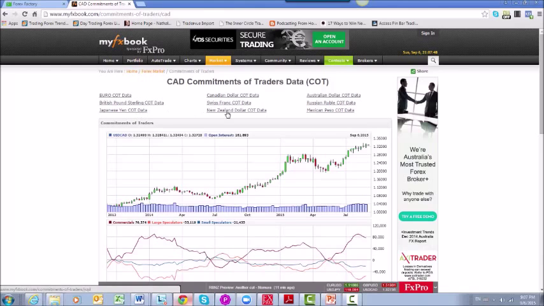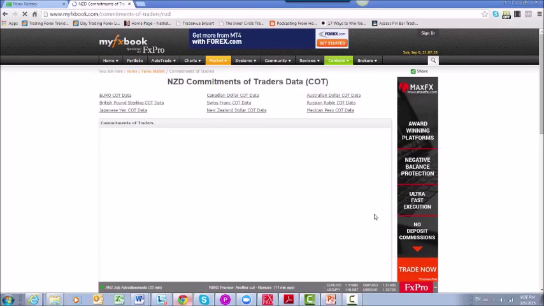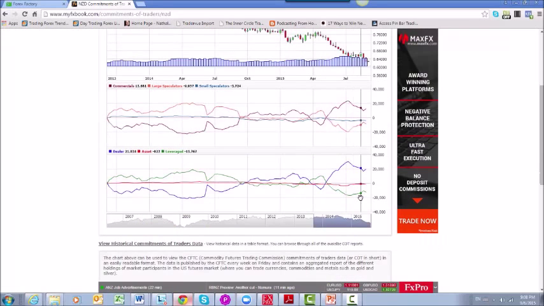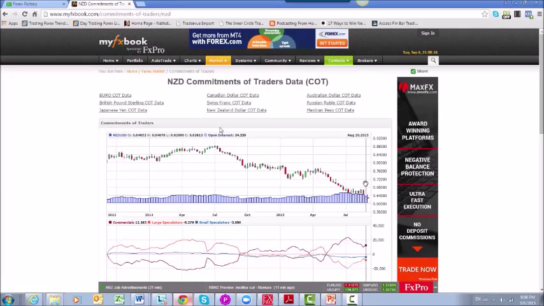Let's take a look at the New Zealand dollar here. For the New Zealand dollar, we see dealer long positions have gone up, and as we can see, leverage money short positions have increased, as well as the asset manager short positions have increased slightly. Overall, for the New Zealand dollar, this would mean a bearish outlook.